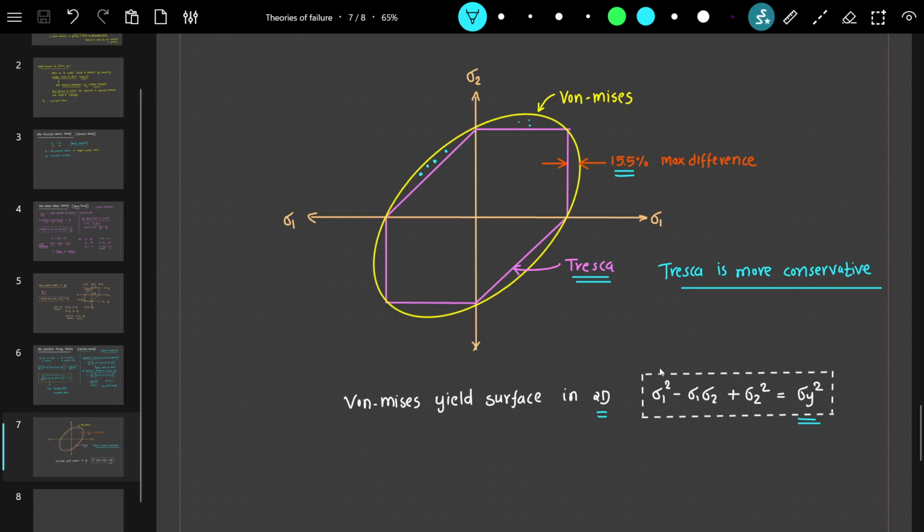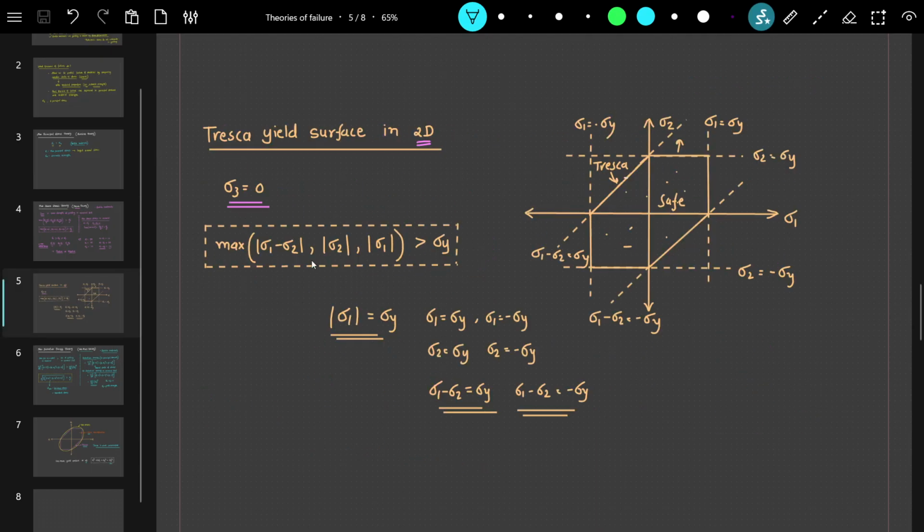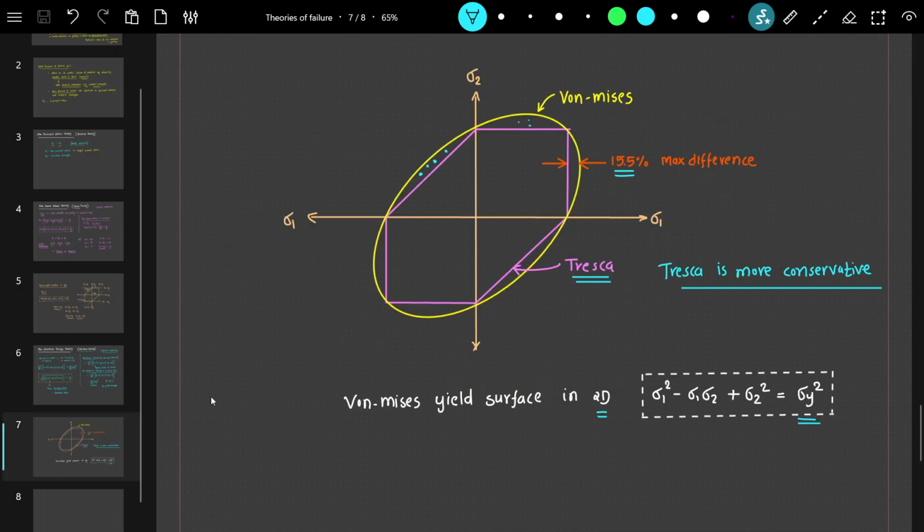The reason is also that in von Mises we have sigma 2, whereas if we see Tresca in 2D here, it doesn't have the component of sigma 3. So Tresca actually ignores the effect of one of the principal stresses, and that is the reason it is more conservative.